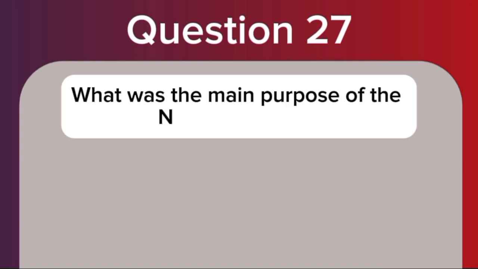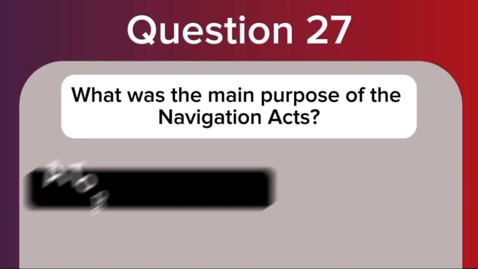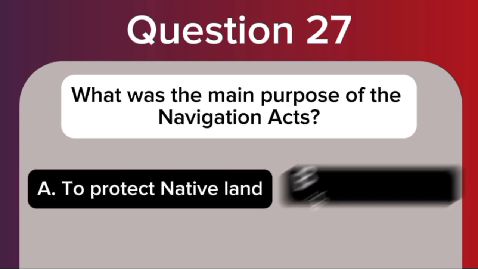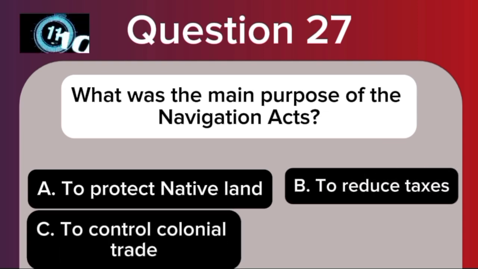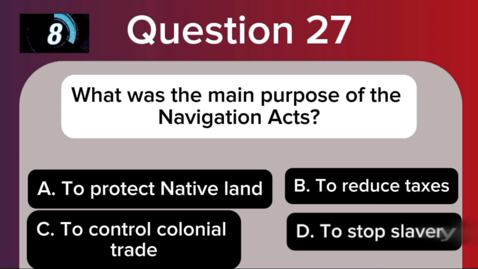Question 27. What was the main purpose of the Navigation Acts? A. To protect native land. B. To reduce taxes. C. To control colonial trade. D. To stop slavery.